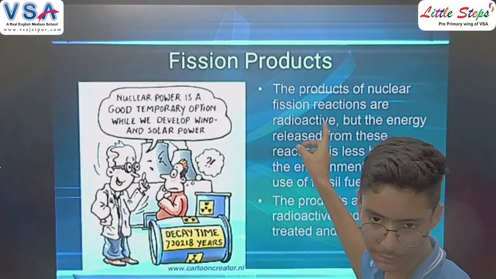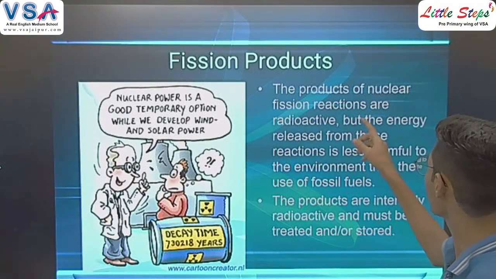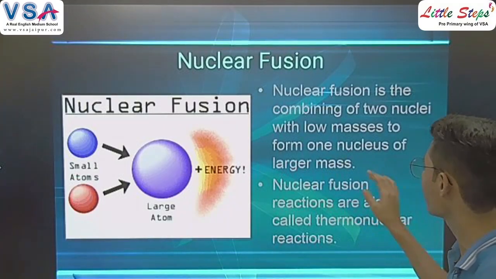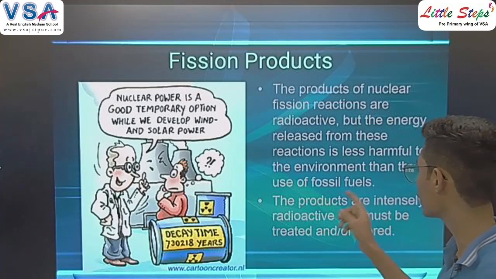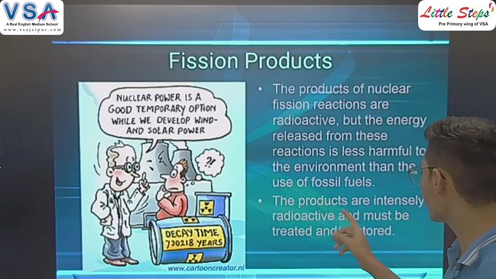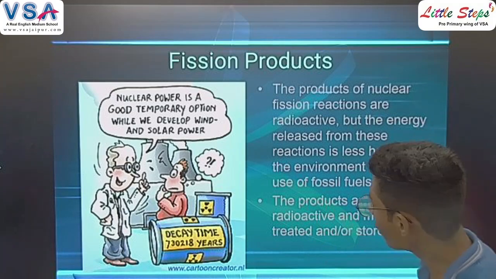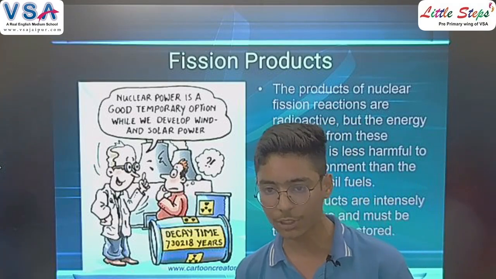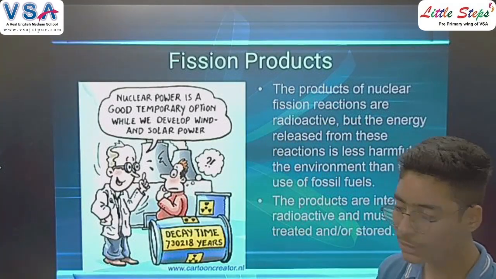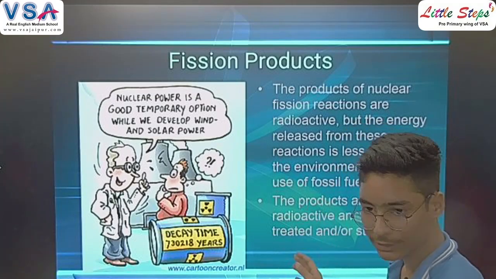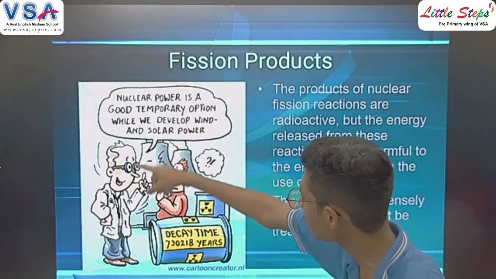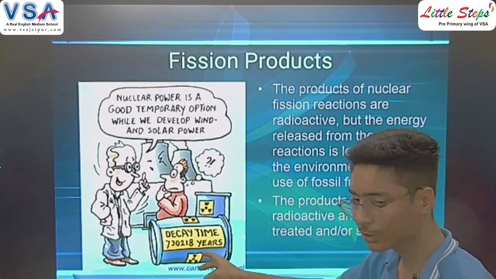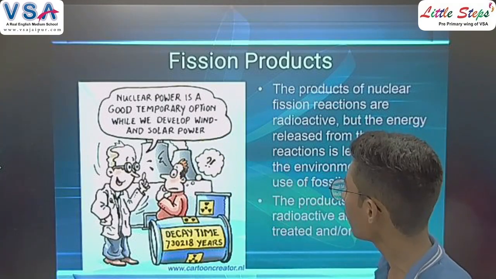Now, the fission products. The products of nuclear fission reactions are radioactive, but the energy released from these reactions is less harmful to the environment than the use of fossil fuels. The products are intensely radioactive and must be treated and understood. As we know, this is the cleanest source of energy till now, so we can use it instead of fossil fuels, because fossil fuels produce a lot of waste. As you can see in this picture, the scientist is suggesting that we can use nuclear energy until we develop solar power and wind power.